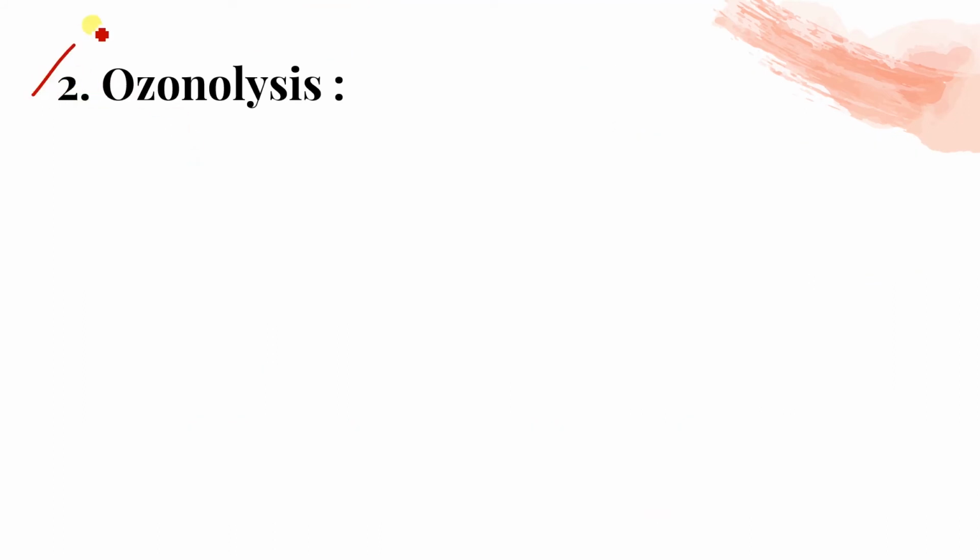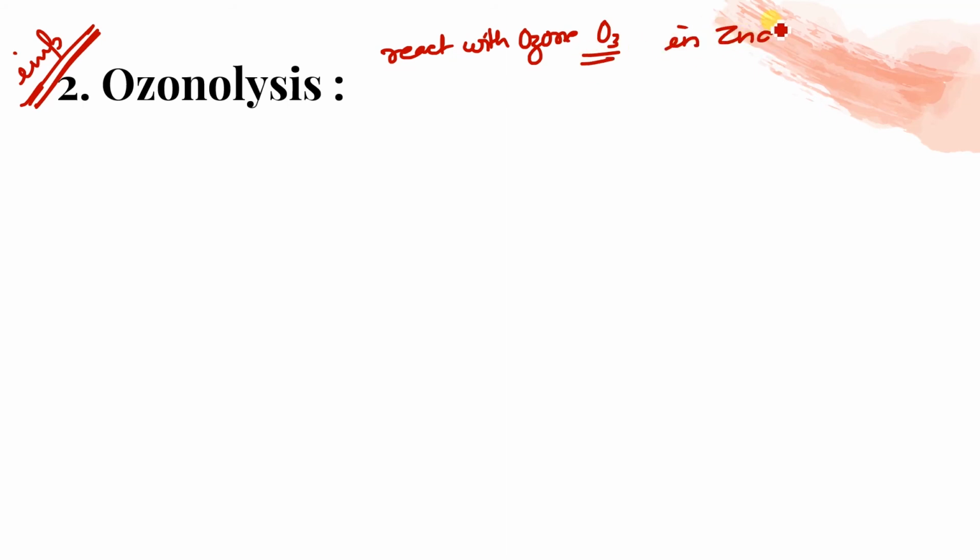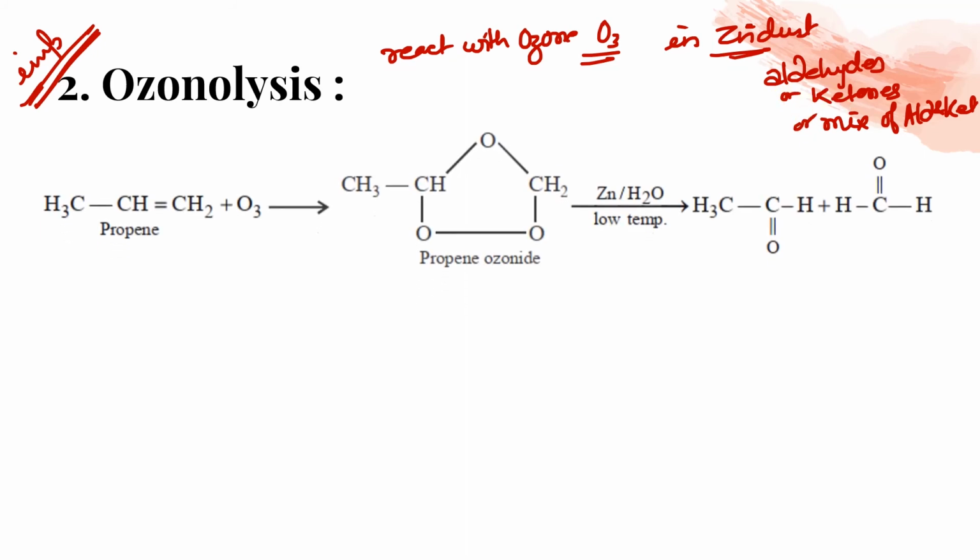Next is ozonolysis. And this is again going to be a very, very important reaction for class 11th. First we will go with the mechanism and then I will tell you a short method for this. Ozonolysis means it is going to react with ozone, O3, and in presence of Zn dust it will give you a mixture of aldehydes, or ketones, or a mixture of aldehydes and ketones. Got it? Clear?